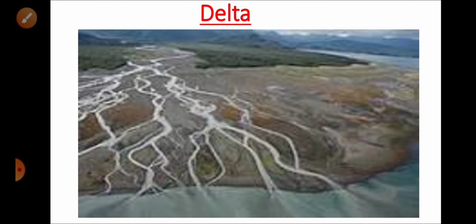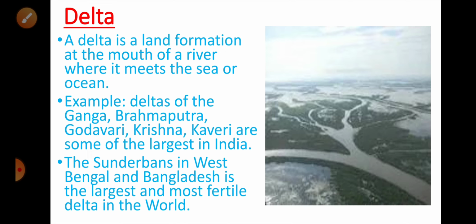Next, I will be telling you all about the delta. This is a picture of a delta, a river draining into the sea. What is a delta? A delta is a land formation at the mouth of the river where it meets the sea or the ocean. Example, deltas of Ganga, Brahmaputra, Godavari, Krishna, Kaveri are some of the largest in India. The Sundarbans in West Bengal and Bangladesh is the largest and the most fertile delta in the world.